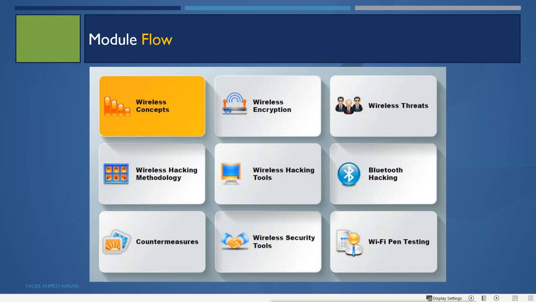Bluetooth is also a wireless technology. Finally, we will see what countermeasures and security tools we have, and the penetration testing steps we have for doing a penetration test on this wireless network.